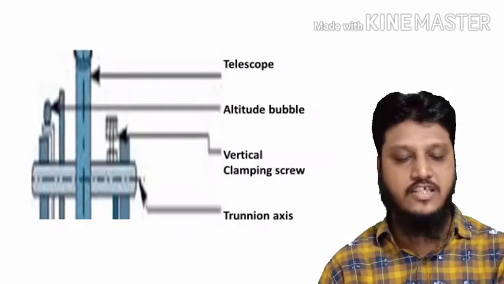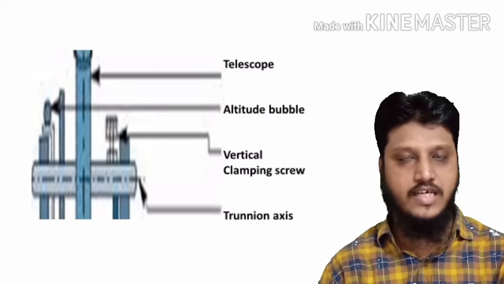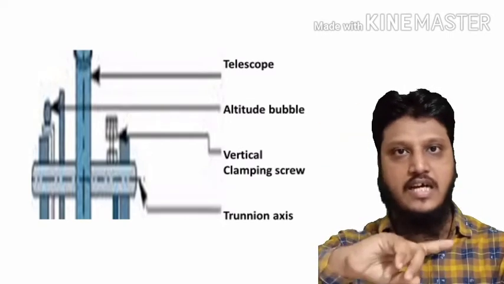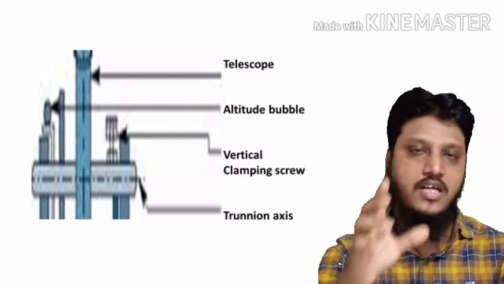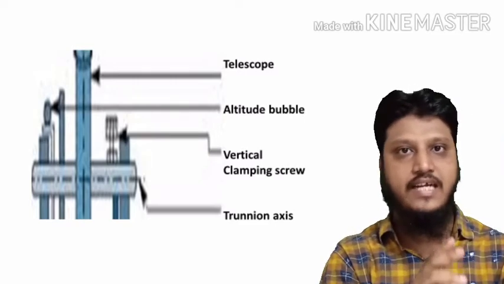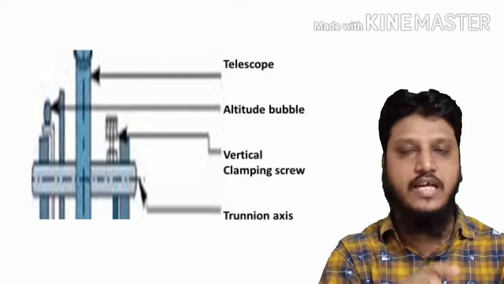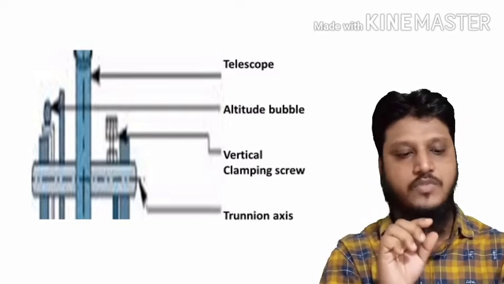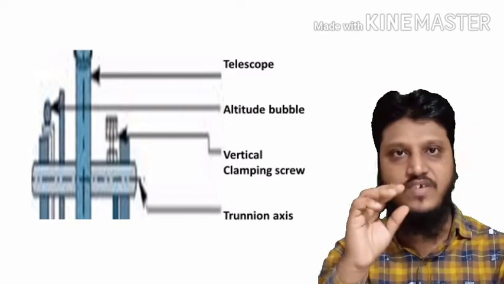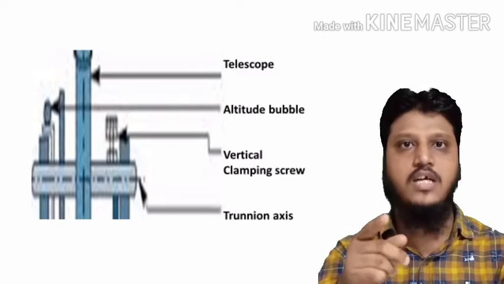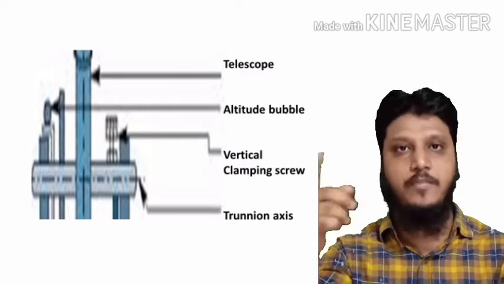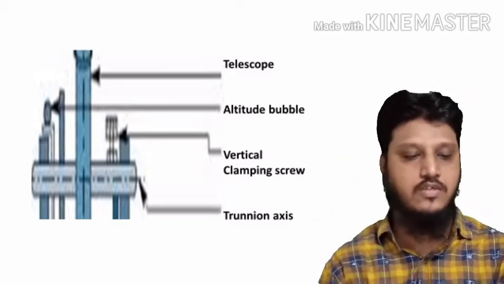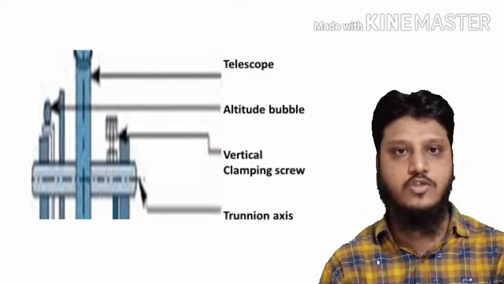The upper part has a telescope, like in a dumpy level. The telescope has two vanes: first is the eye vane, second is the object vane. Similarly, this telescope also has those vanes. It is a similar telescope, just like a dumpy level, but instead of just being fixed, the transit theodolite telescope can rotate in a vertical plane. You can revolve it like this. That is the difference between the dumpy level telescope and this telescope.